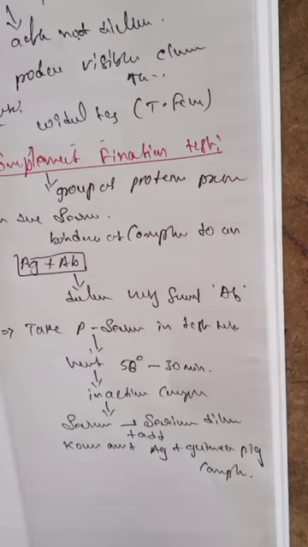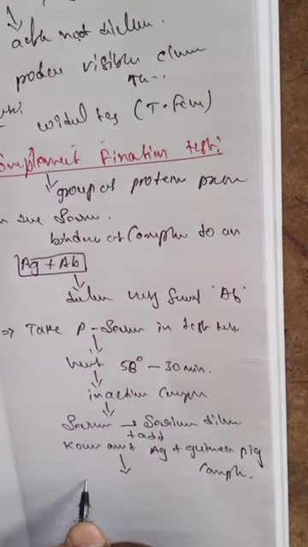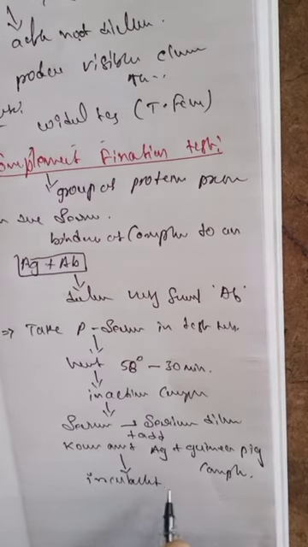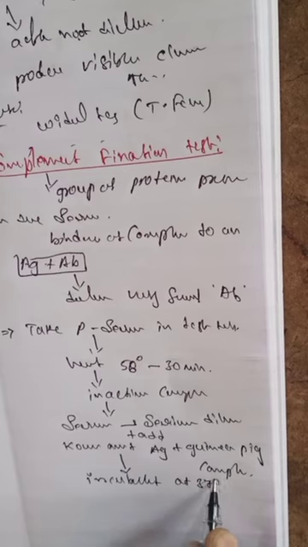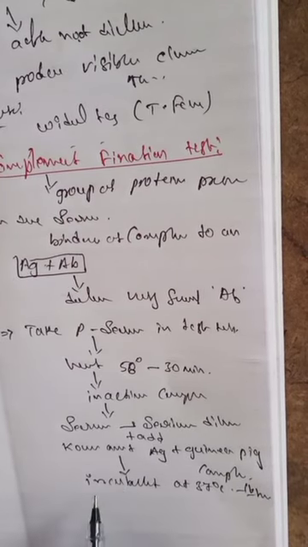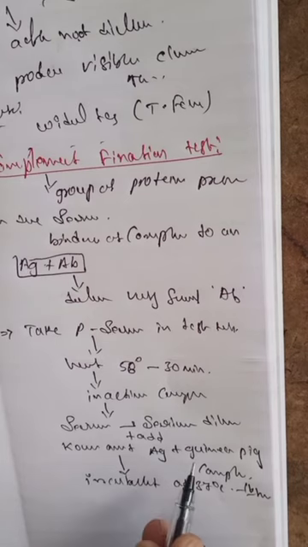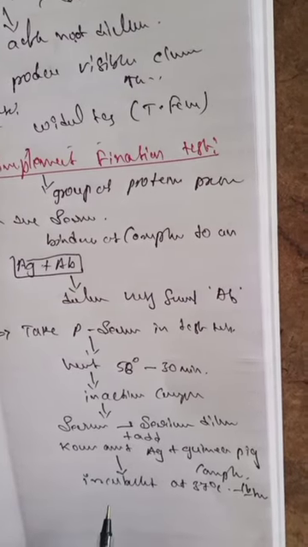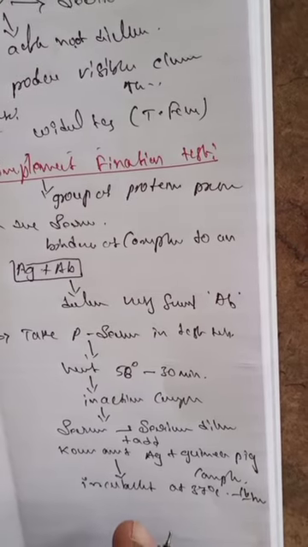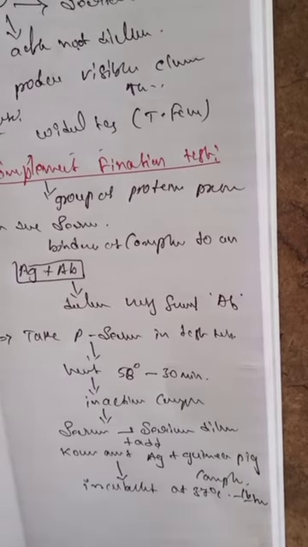Then this is incubated at 37 degrees Celsius for 1 hour. Why? Because the antigen and the guinea pig complement both develop well at 37 degrees Celsius during the incubation. So this is the incubation period.